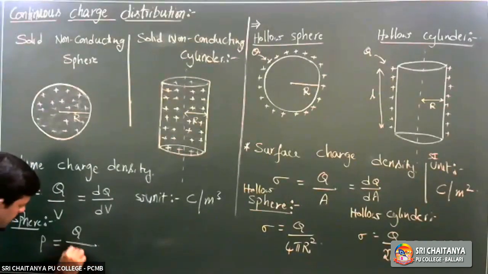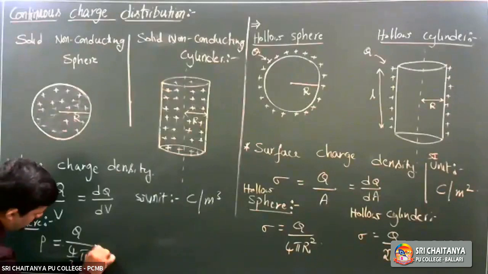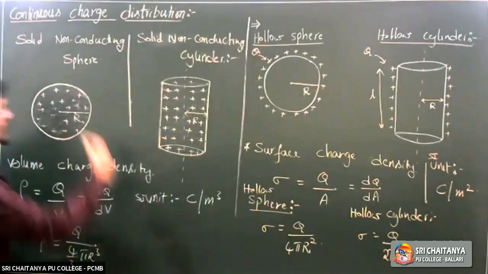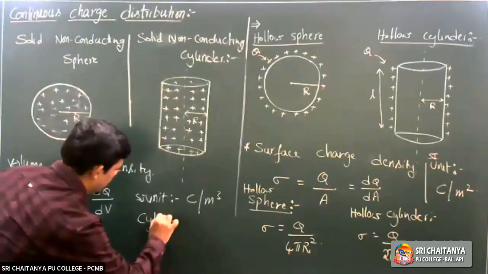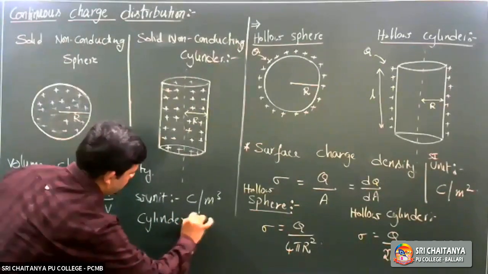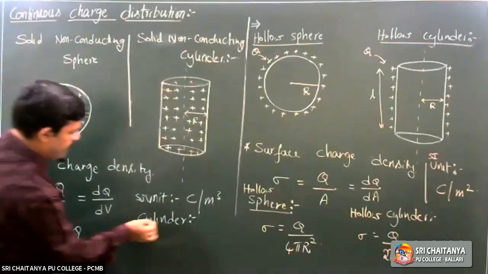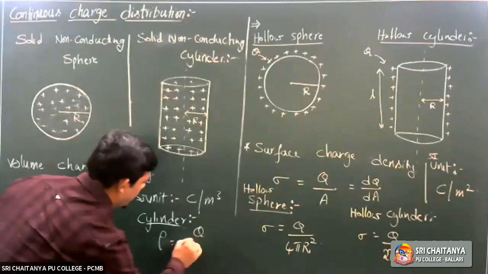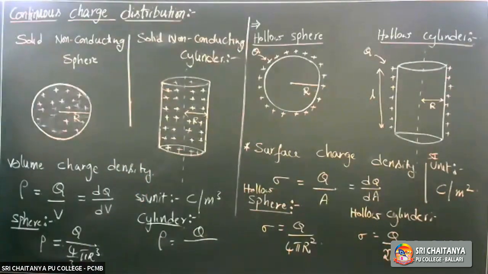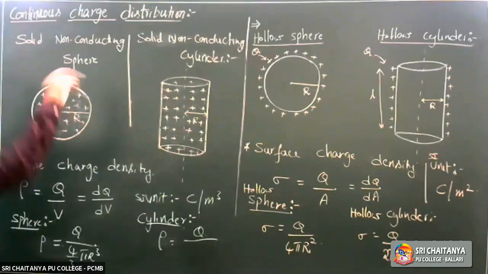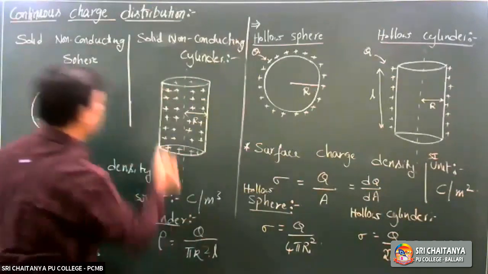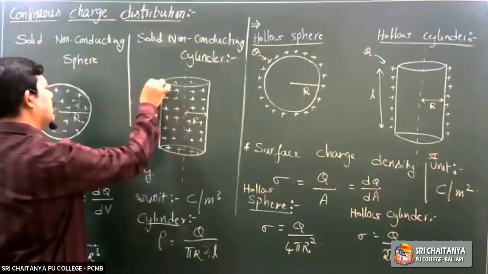Volume of this sphere, 4 by 3 pi r cube. So rho is Q by 4 by 3 pi r cube. If I ask it for a cylinder, rho is Q by, what is the volume of this cylinder? Pi r square into L, where L is the length.